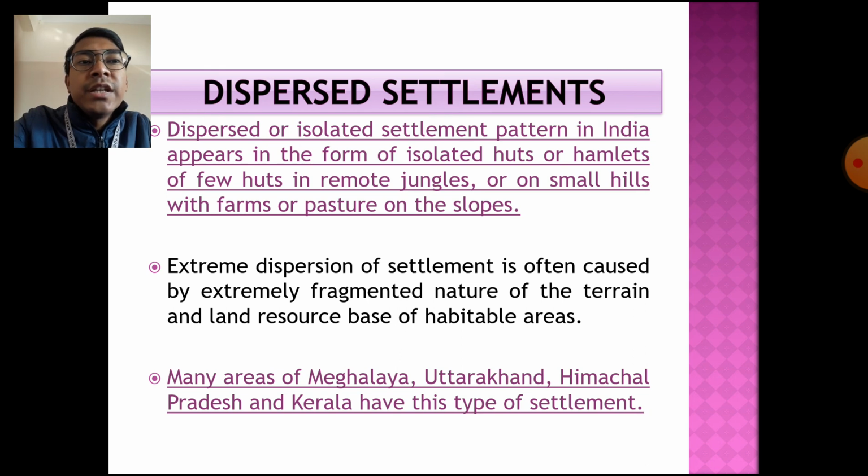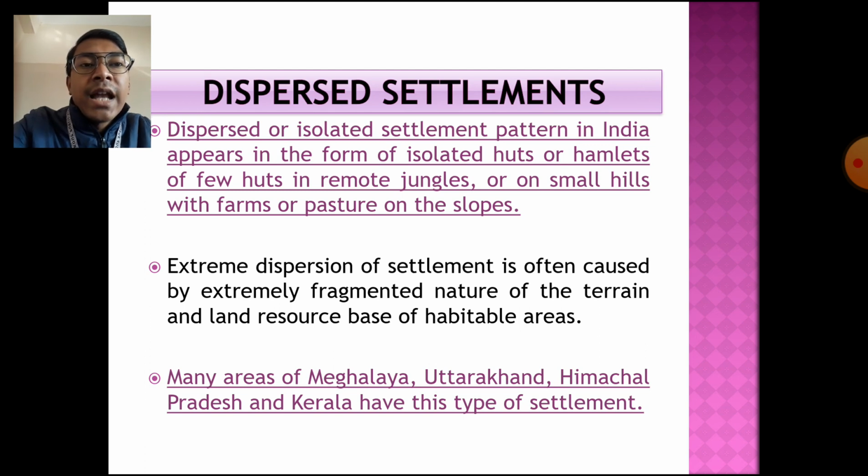Extreme dispersion of settlement is often caused by the extremely fragmented nature of the terrain and land resource base of the habitable areas. This kind of dispersion of settlement may also be caused by the fragmented nature of the landform. In the hilly areas the terrain does not support construction of many houses together. So we see a few houses located on one side of the valley, and again the people have to travel a few kilometers, and again a few houses are there. Those are some examples of the dispersed settlement.